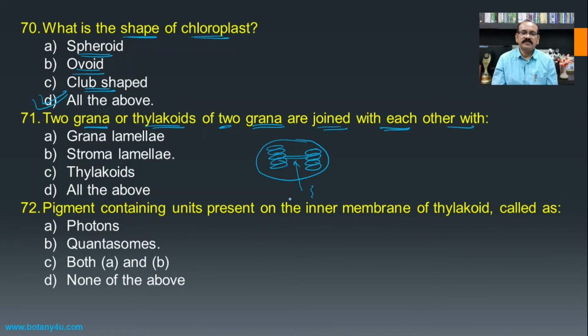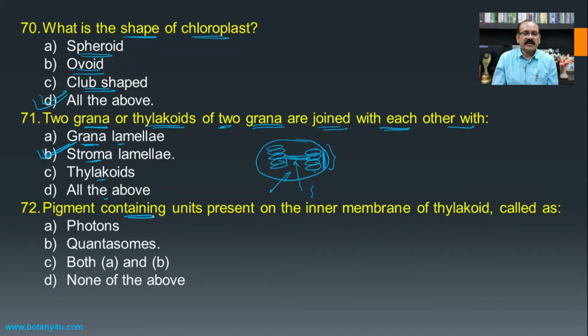If you see this one, then it is either grana lamellae, stroma lamellae, thylakoid, or all the above. Here this one is a granum, and hence it is known as the grana lamellae. The rest of the part is the stroma, and hence it is known as the stroma lamellae, which is responsible for joining the two grana or thylakoids of the grana, and hence the stroma lamellae becomes the answer for this one.